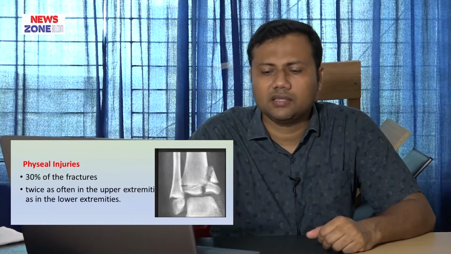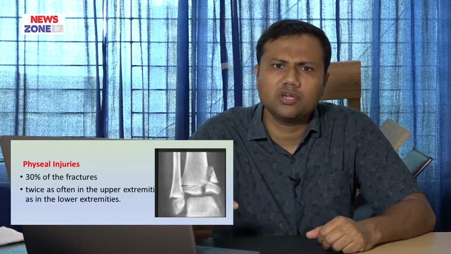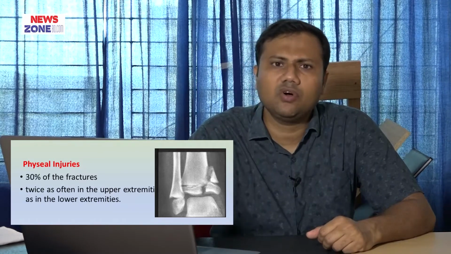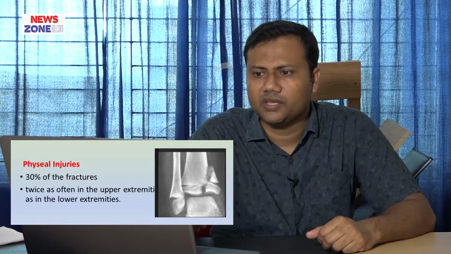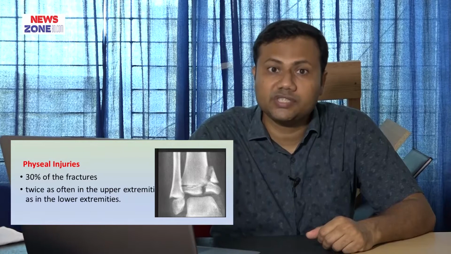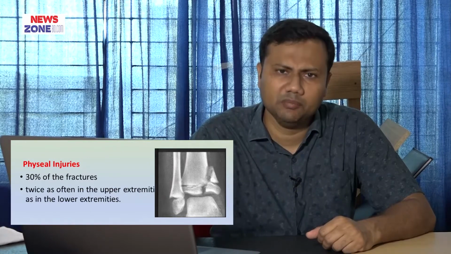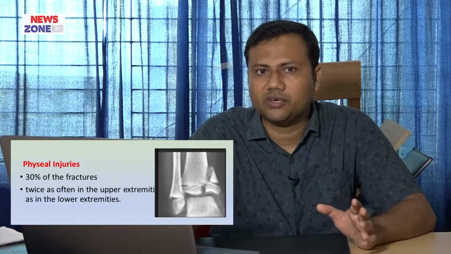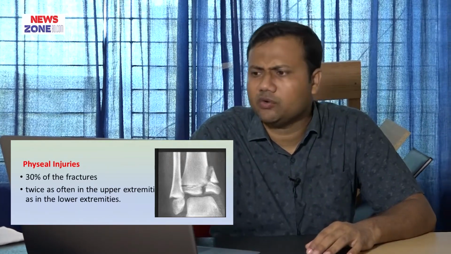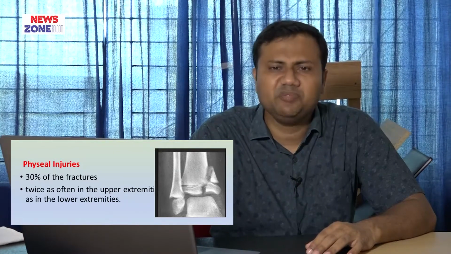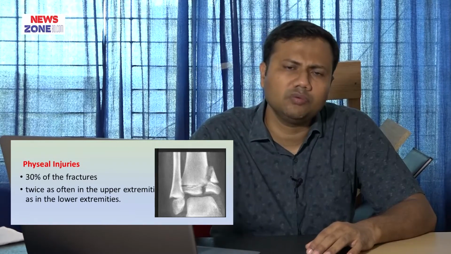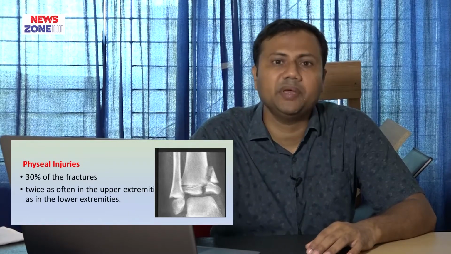Here in the growth plate the longitudinal growth of the bone occurs, and sometimes an injury may occur in the physeal region, and this physeal injury may cause growth disturbance or deformity of that limb. As for example, if an injury occurs at the lower end of the distal tibia, and the physis is disturbed, then the growth of the leg may be impaired.